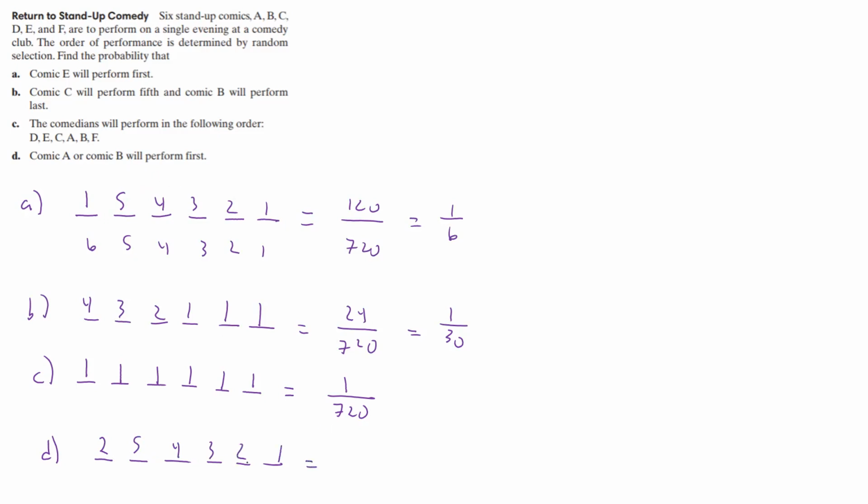And so now we have 120 times 2, so that's going to give us 240 over 720. And if we put a 0 there, that'd be 10 over, so that's going to be 1/3. So the probability of that happening is 1/3.